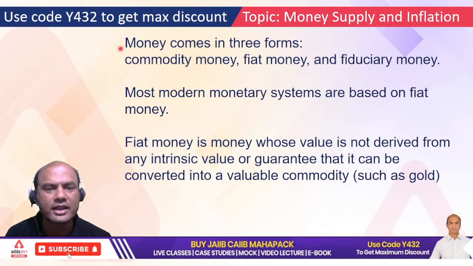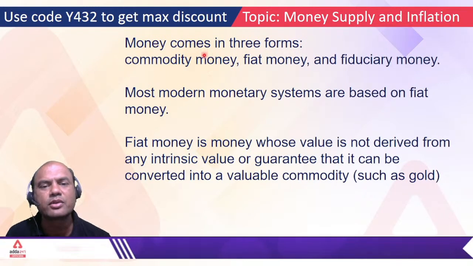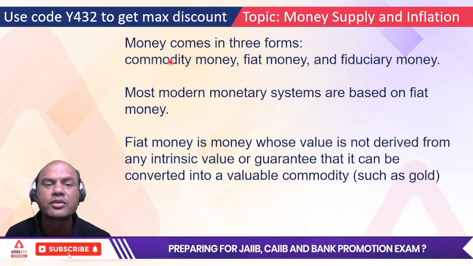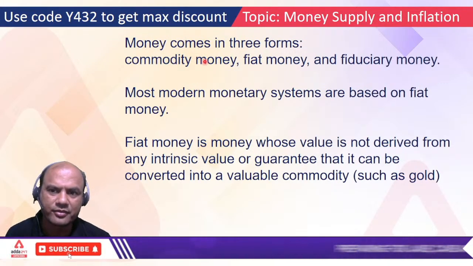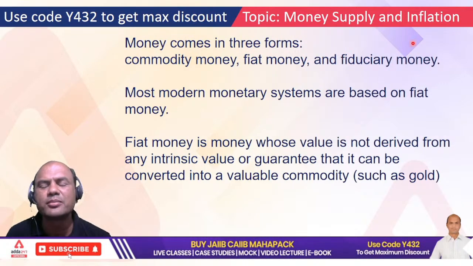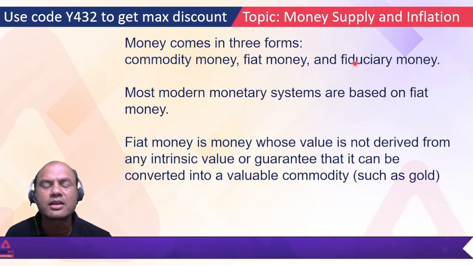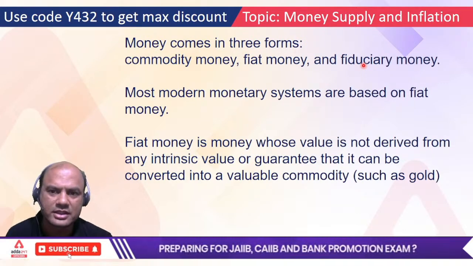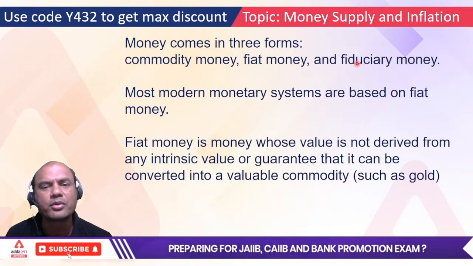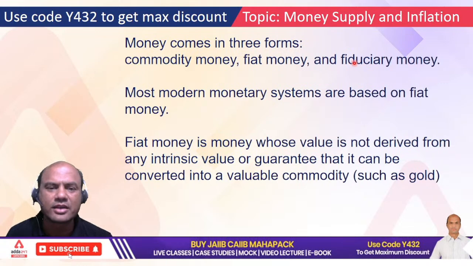So if I can exchange any commodity with you, that is called commodity money. It's a similar type of barter system, right? And fiduciary money is basically the money created by the lending activities of the central bank. Central bank means repo, reverse repo, the same which we explained just now. So that is fiduciary.